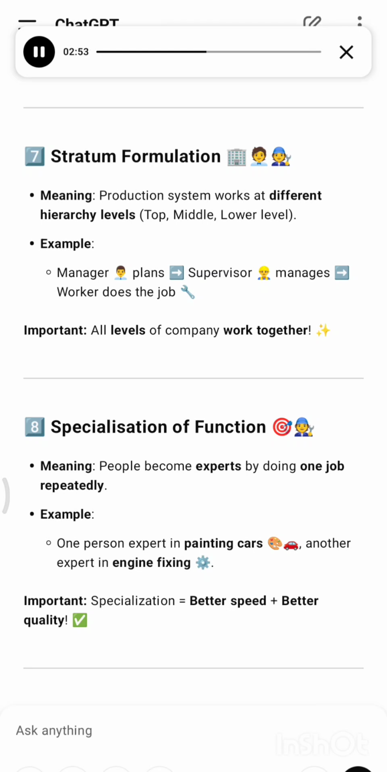8. Specialization of function. Meaning, people become experts by doing one job repeatedly. Example: one person expert in painting cars, another expert in engine fixing. Important: specialization, better speed, plus better quality.